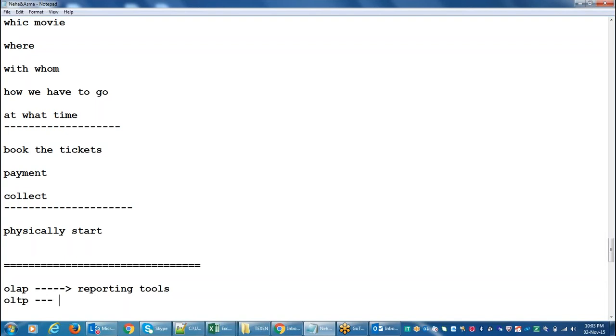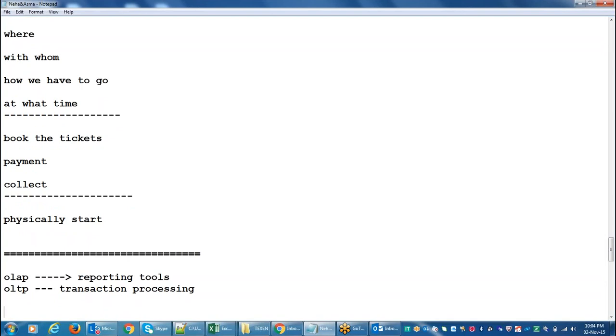Okay, and then one more process, OLTP: online transaction processing. What does that mean? Whatever transactions we do online, this system records it. Good, very good. Online transactional processing.